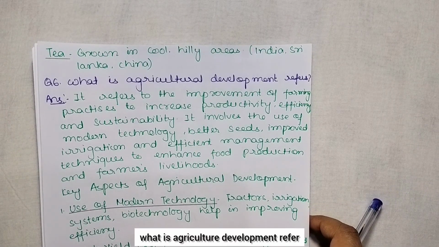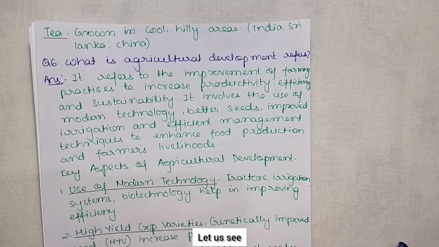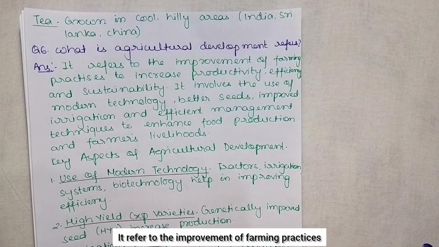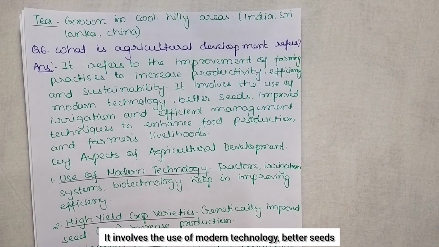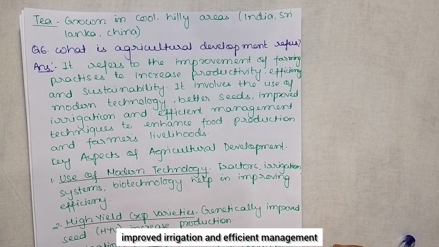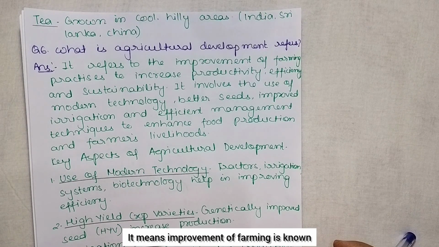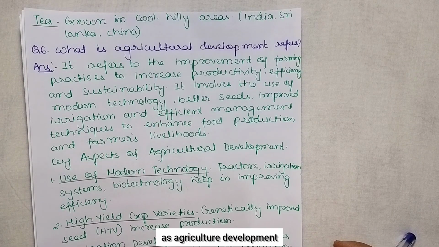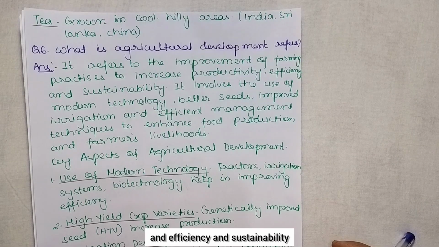Now we will see what agriculture development refers to. It refers to the improvement of farming practices to increase productivity, efficiency and sustainability. It involves the use of modern technology, better seeds, improved irrigation and efficient management techniques to enhance food production and farmers' livelihood. It means improvement of farming is known as agriculture development, where the focus is on increased productivity, efficiency and sustainability.